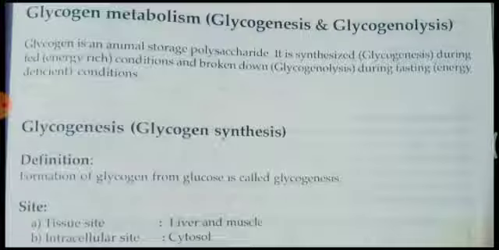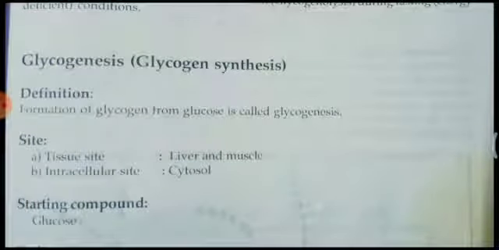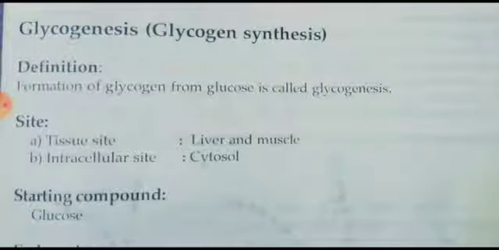Glycogenesis, let us begin with that, is also called glycogen synthesis. Genesis means generation, genesis means generate or synthesis. Glycogenesis means synthesis of glycogen. So the definition tells: formation of glycogen from glucose is called glycogenesis. It takes place in liver and muscle. In the liver cells and muscle cells, glycogenesis takes place.